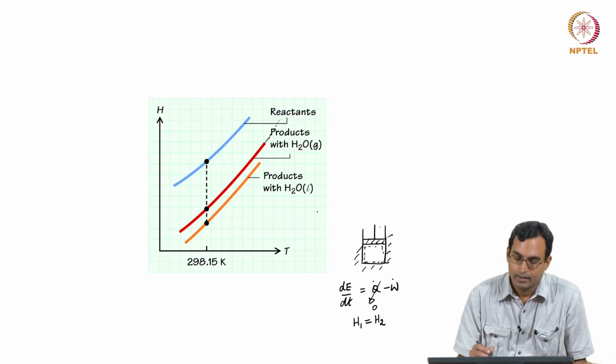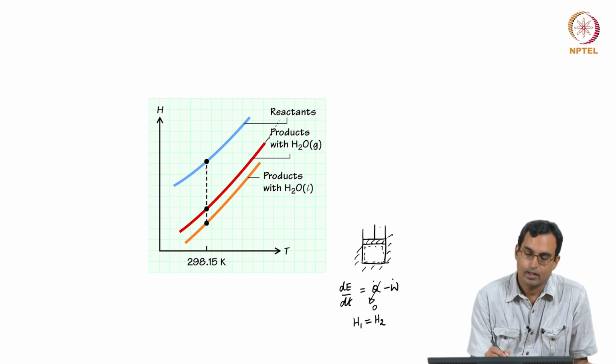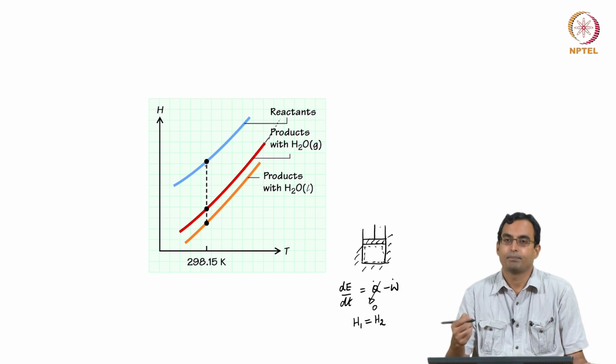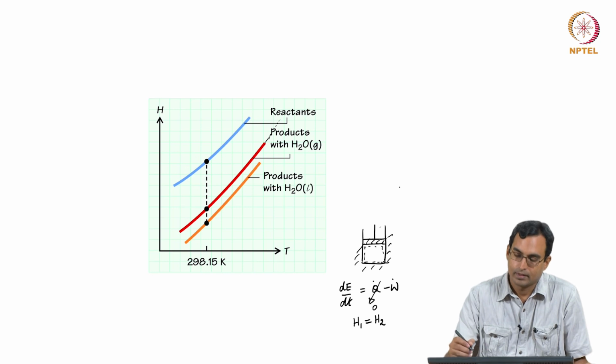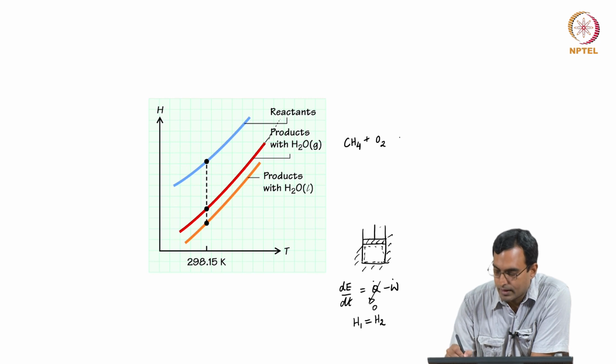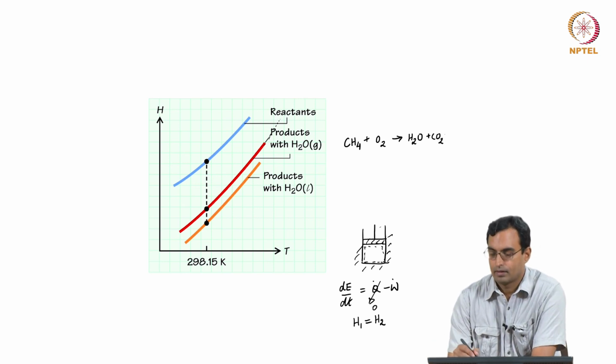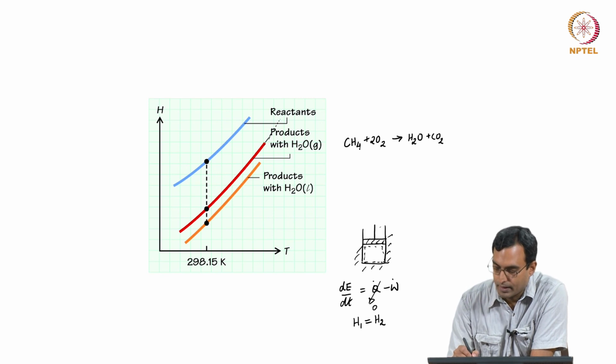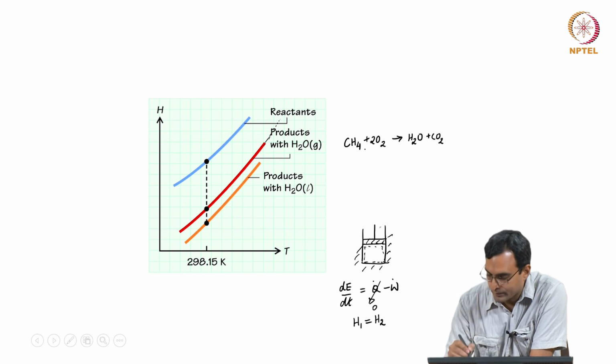Similarly, if I have reactants at a certain temperature and I burn them, I get some products. For example, if I have methane and I burn it with oxygen, I would expect to get water and carbon dioxide. I can also balance this: I have 2 moles of oxygen burning with 1 mole of methane.